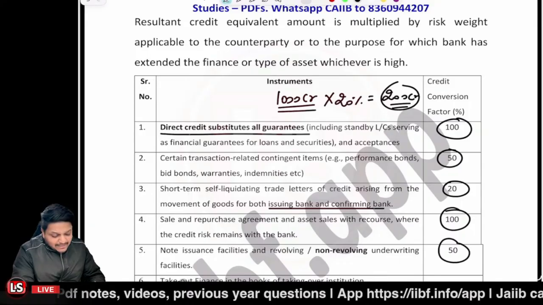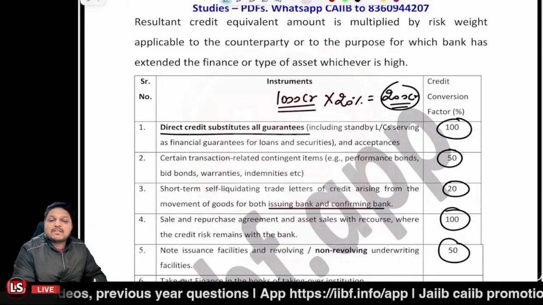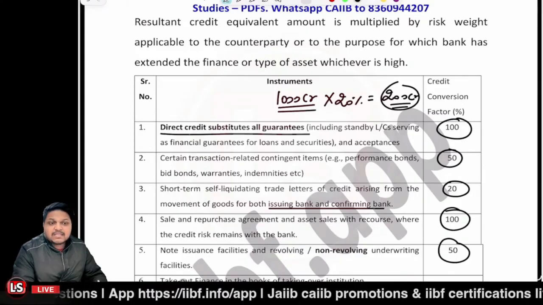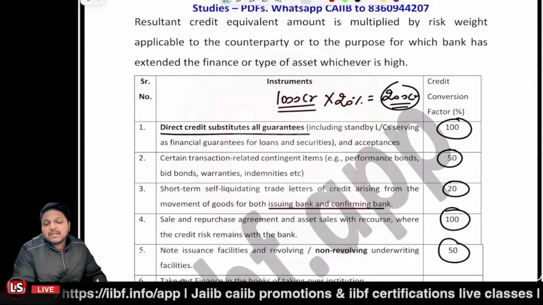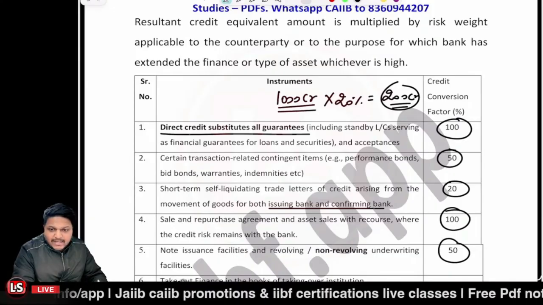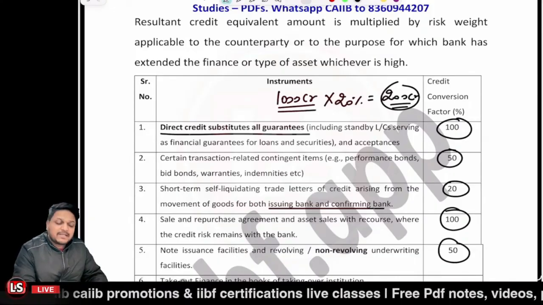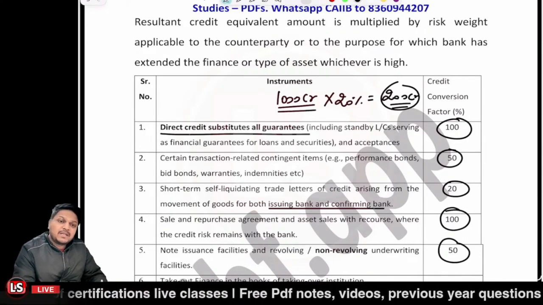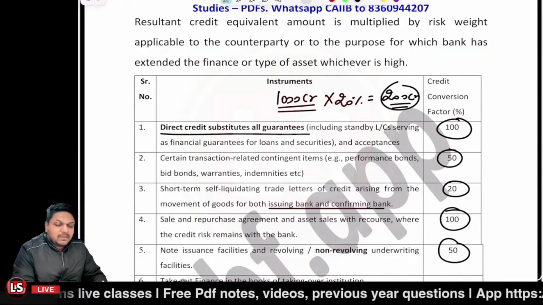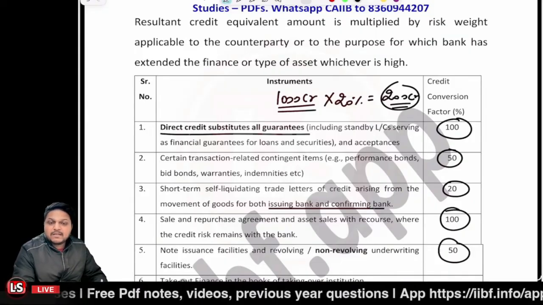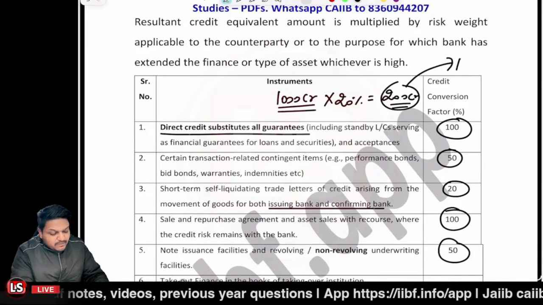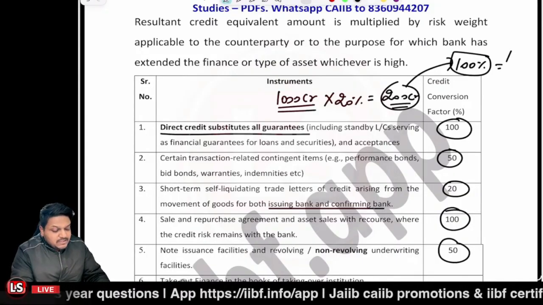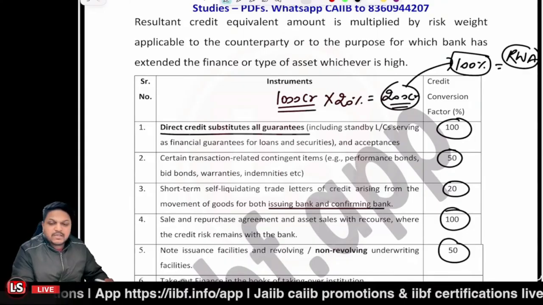Now this resultant credit equivalent exposure value is to be multiplied with the risk weightage percentage that is applicable to the counterparty. Let's say if it is a bank, then it could be a lesser one. If it is a corporate and it is unrated, then it could be a higher one. Let's say in that scenario it is 100%, right? And if it has a higher risk category, then it may even be above 100%, right? So further we have to multiply it with the risk weightage percentage, and then we'll be able to get the risk weighted asset, RWA.